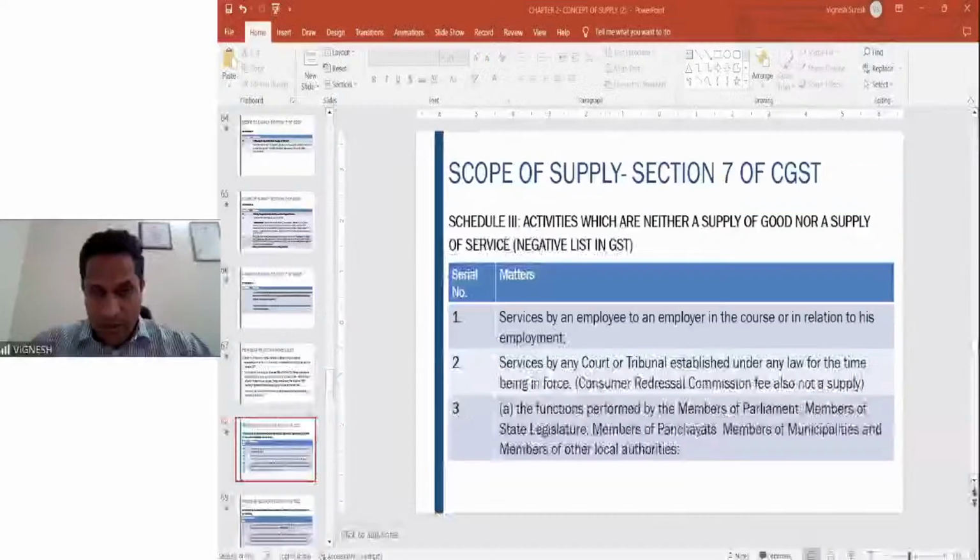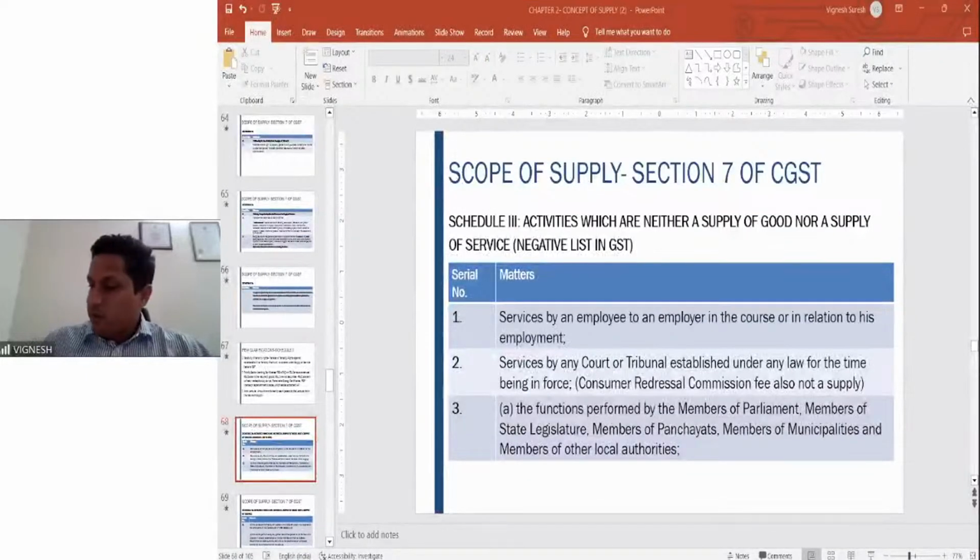Any queries in Schedule 2? It's a very, very important point. You have to remember all of this carefully.